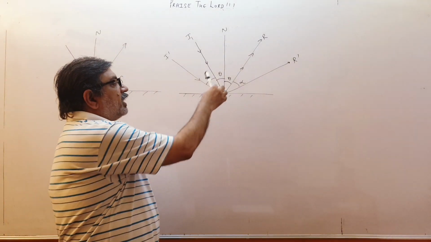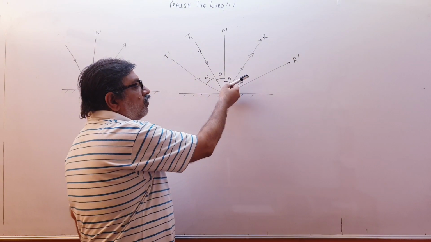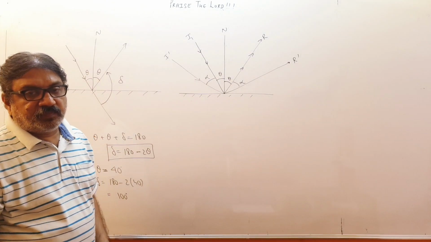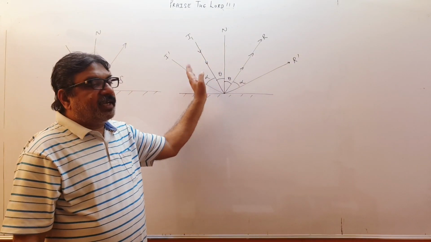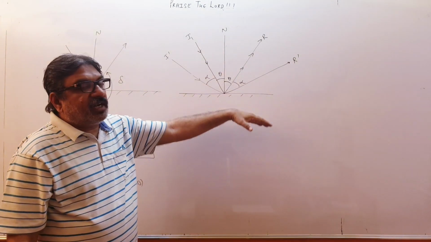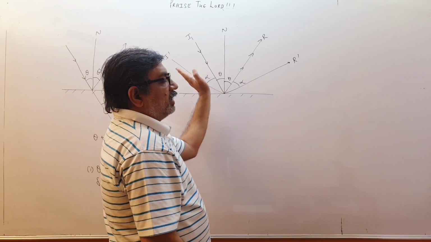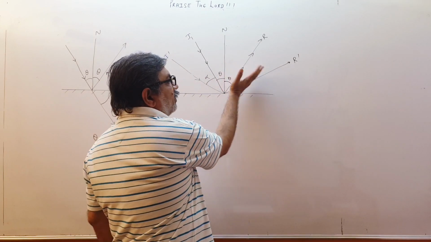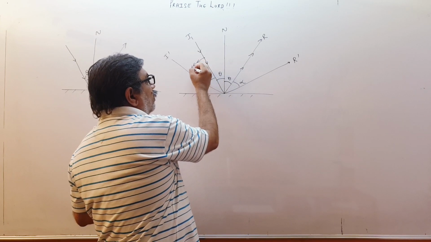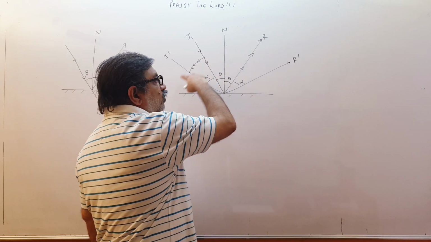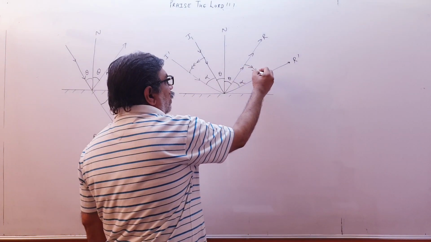So if the incident ray moves by angle alpha, the reflected ray also moves by the same angle alpha, both in opposite directions. This one is moving in the anti-clockwise direction, against the motion of a clock, and this one is moving clockwise.